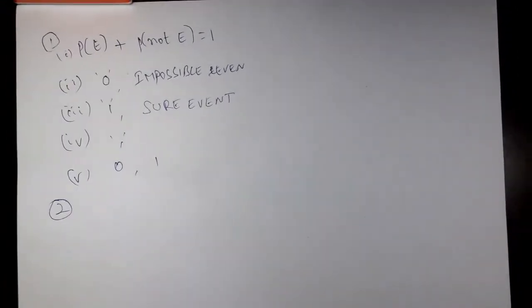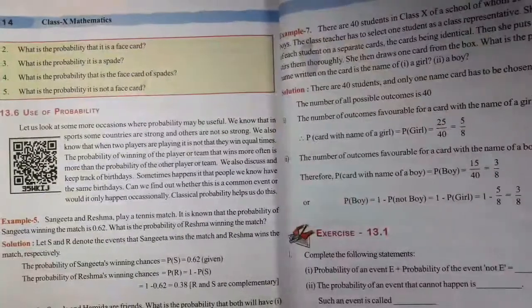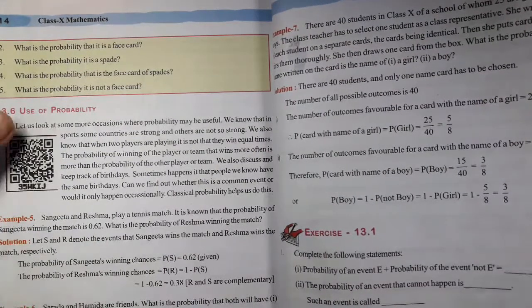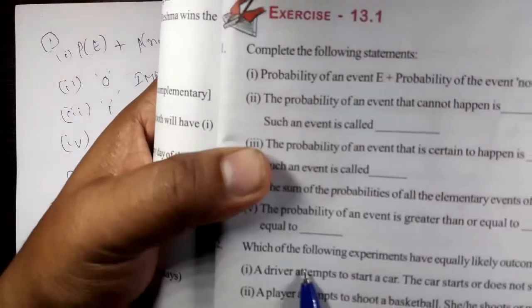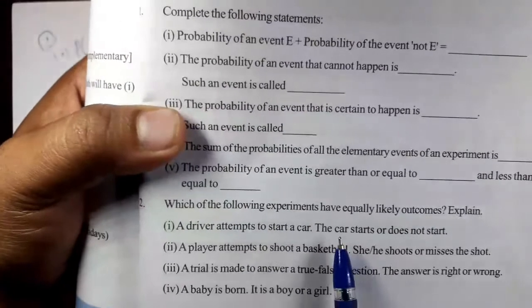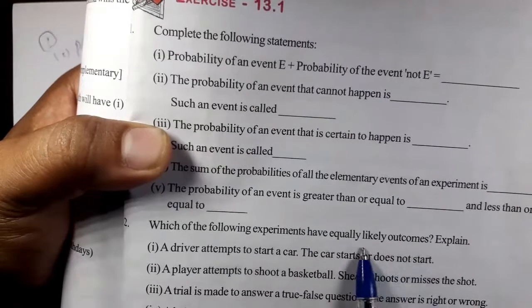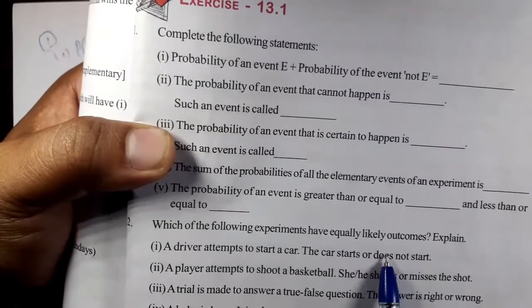Now coming to question number 2. Which of the following experiments have equally likely outcomes? You are having textbooks now, just take the textbook and see. Equally likely outcomes means they have equal chances of occurring. We have discussed in basics class.